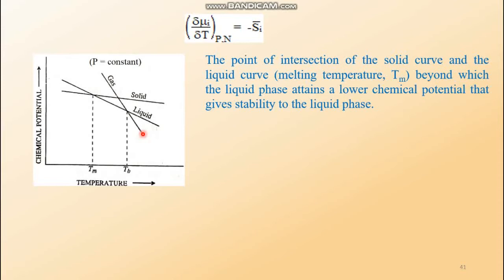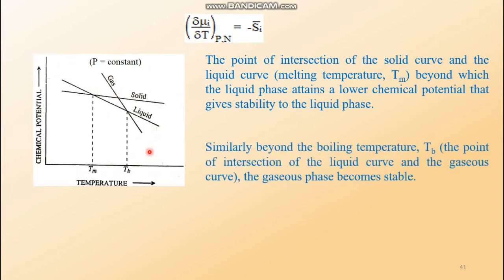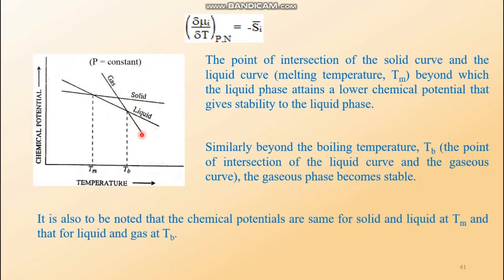Now you must keep in mind that there is a little difference between gas and vapor. When the temperature is below the critical temperature of that substance, it is said to be vapor, and when it is above the critical temperature, it is said to be gas. Similarly, beyond the boiling temperature Tb, the point of intersection of the liquid curve and the gaseous curve, the gaseous phase becomes stable, that is, to the right hand side of this temperature.